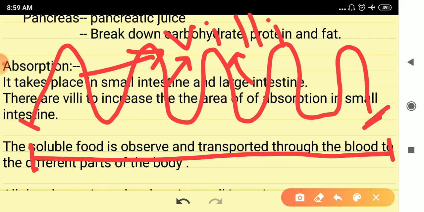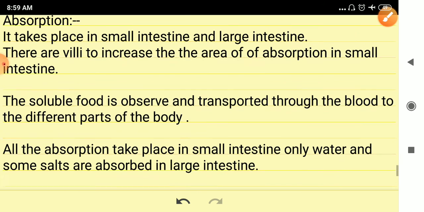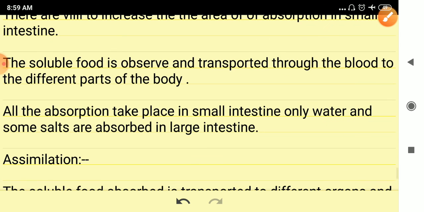Therefore, this special structure increases the area of absorption in the small intestine. Therefore, villi are present. Maximum absorption takes place in the small intestine. Only water and some salts are absorbed in the large intestine.